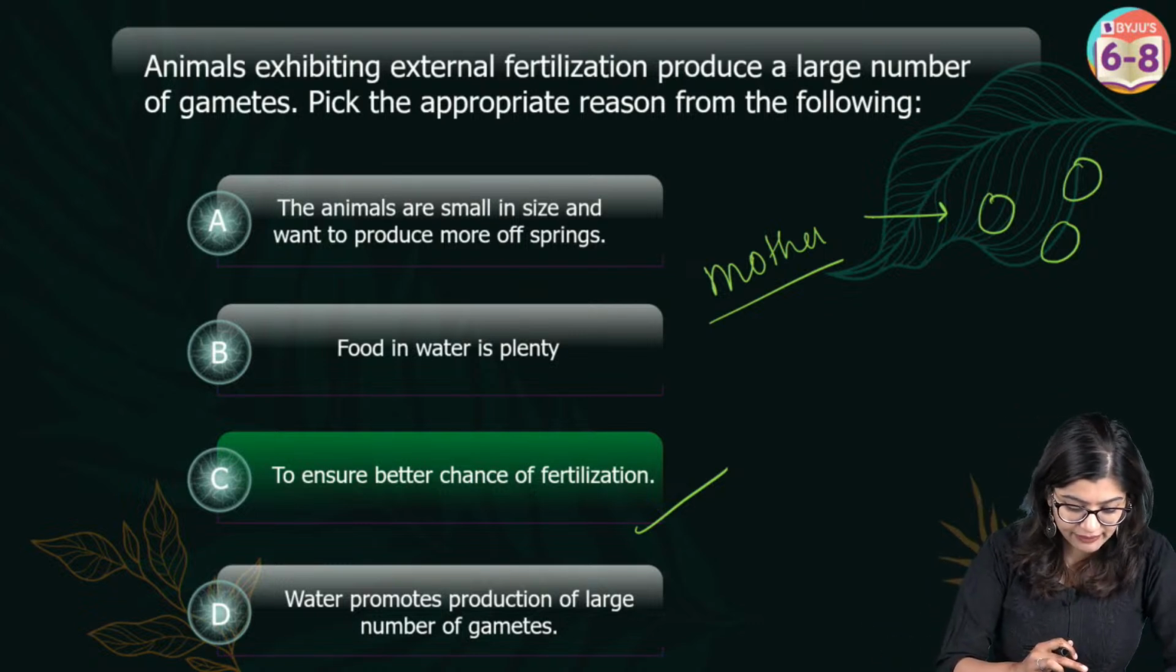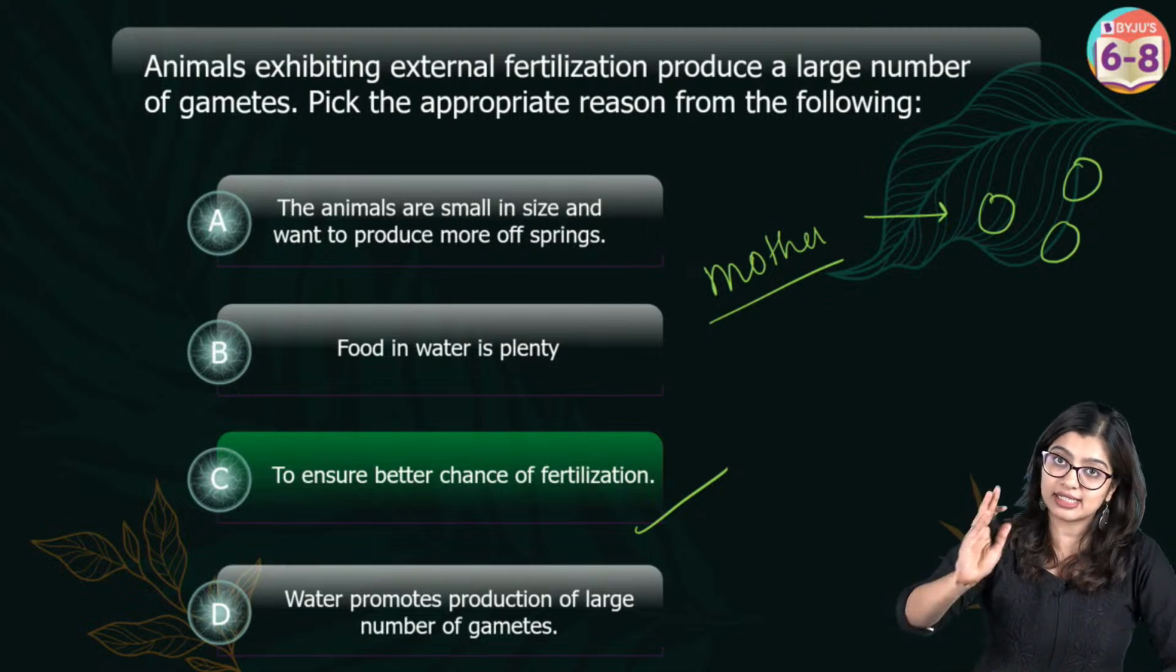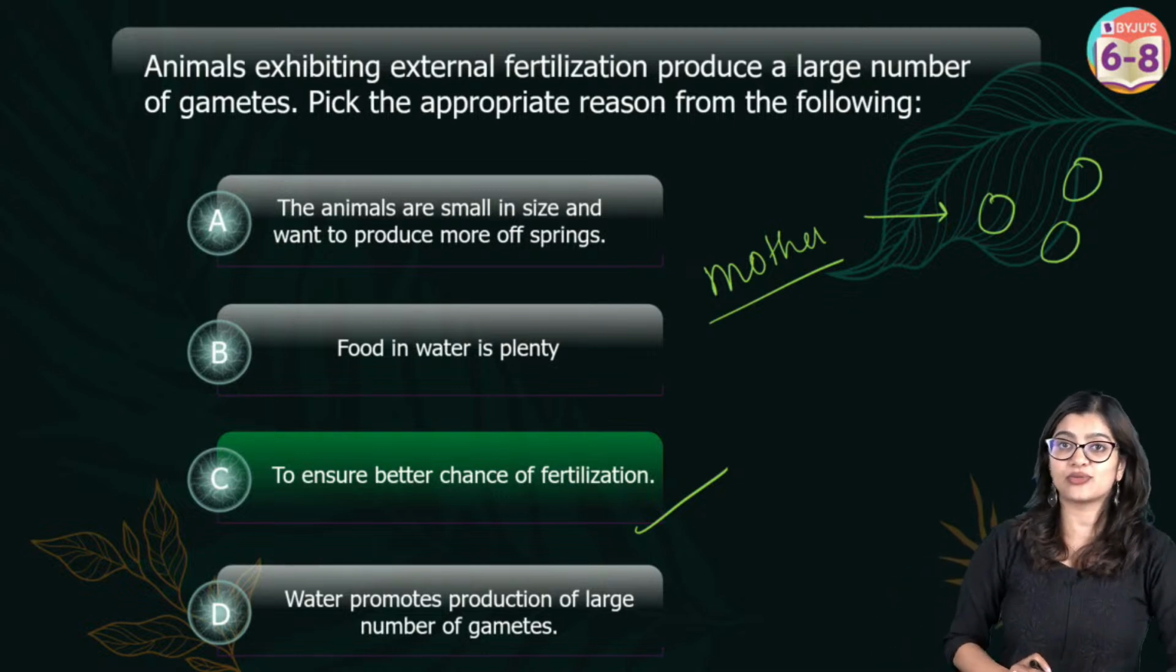Ma'am, the egg is released from which ovary? Gargi, if in this month it is released from the right, next month it is released from the left.